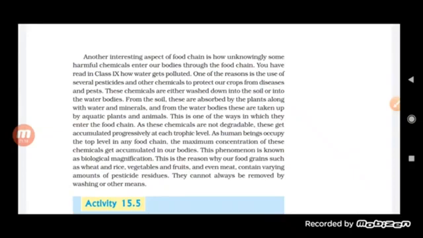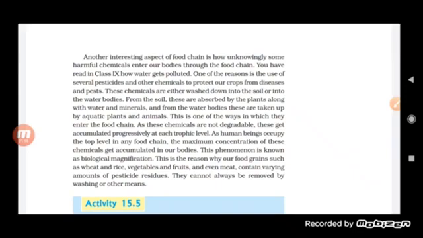DDT was used, students, as a pesticide, and when it was released, it mixed with the soil and was taken up by the plants itself. Now the plants used to absorb it, and when the plants were eaten by the animals, and the animals were eaten by human beings, the accumulation of DDT was found to be very high. So we can say that the energy keeps on decreasing at each trophic level, but the accumulation of the chemicals keeps on increasing.